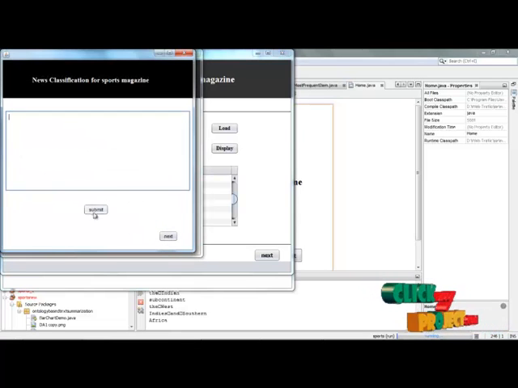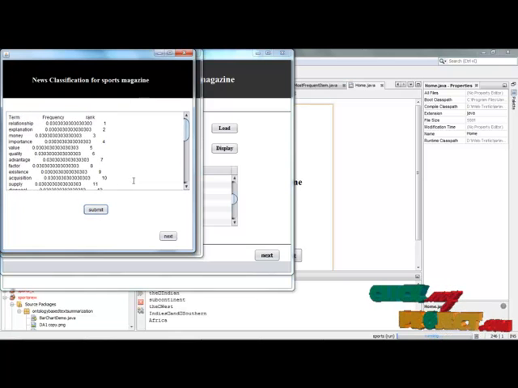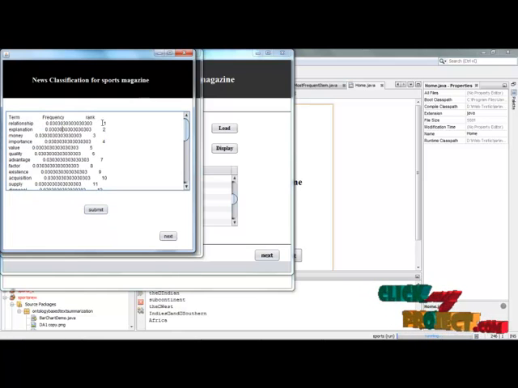In this next button, we are going to arrange the words in descending order, and this descending order is going to display the ranking option of the user input. So after clicking the submit button, here we can see the ranked terms based on the user input. According to the frequency, the ranking is generated based on the descending order of the user input.